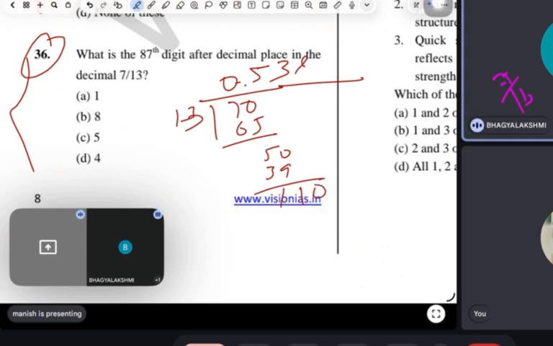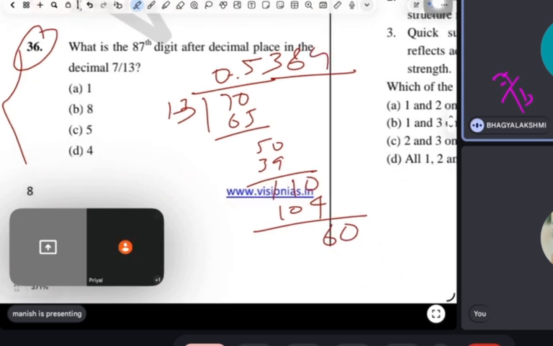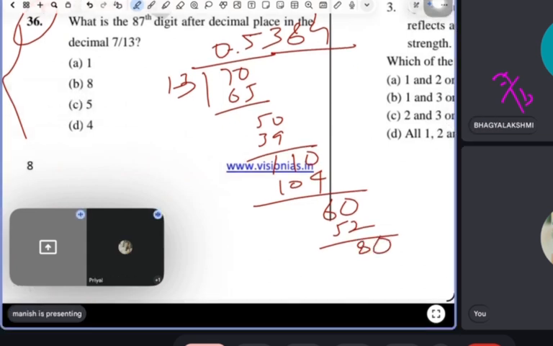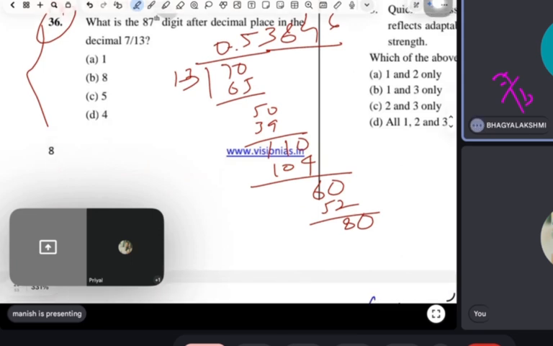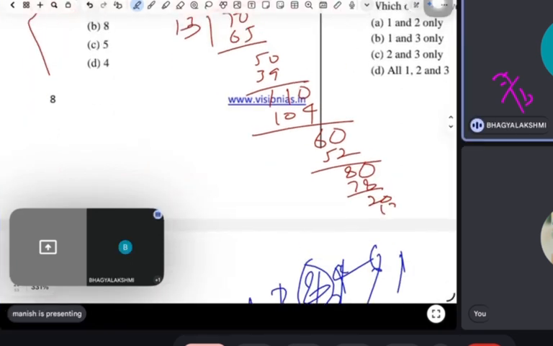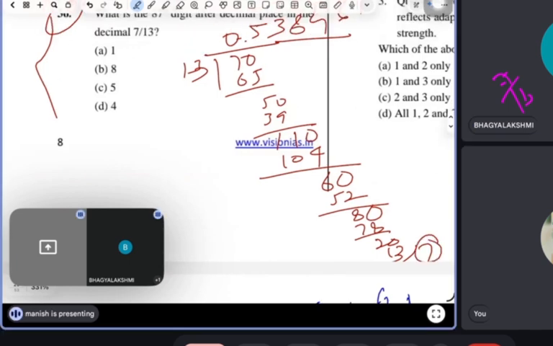And then 0.8, 6 times 13 is 78. Then 0.4, 4 times 13 is 52. A lot of digits will come, Manish. It is not possible to go to 87. Then 6 times 13, 1 times 13. See, 7. 7 gone, I have got 7 again.